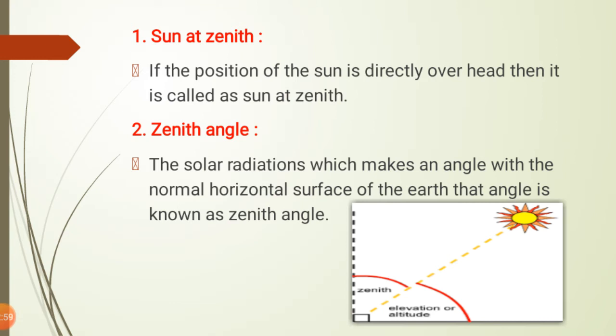and that normal, the dotted line. That is the angle between the dotted line and the solar radiation. This angle is known as the zenith angle. The zenith angle is similar to the elevation, that means the elevation from the earth's surface. But the zenith angle is only between the solar radiation and the vertical dotted line. So this is the zenith angle.